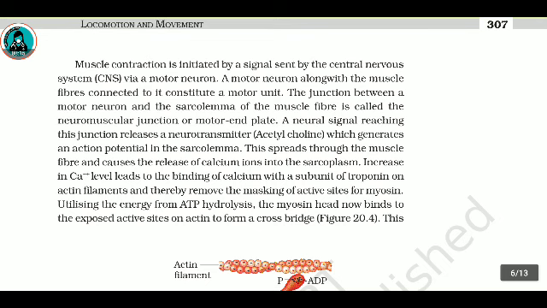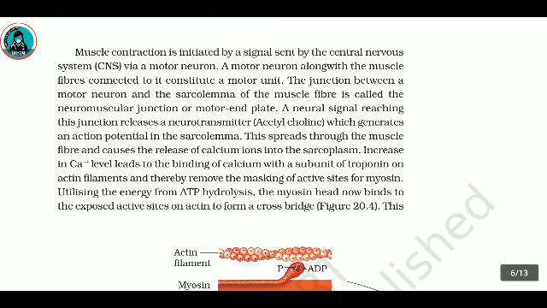The junction between a motor neuron and the sarcolemma of the muscle fiber is called the neuromuscular junction or motor end plate. A neural signal reaching this junction releases a neurotransmitter, acetylcholine, which generates an action potential in the sarcolemma. This spreads through the muscle fiber and causes the release of calcium ions into the sarcoplasm. Increase in Ca2+ level leads to the binding of calcium with a subunit of troponin on actin filaments and thereby removes the masking of active sites for myosin.